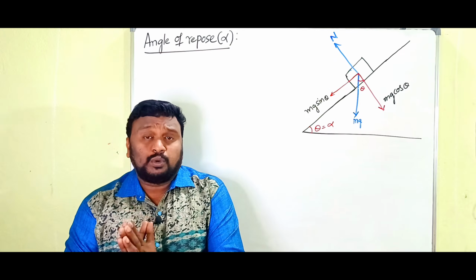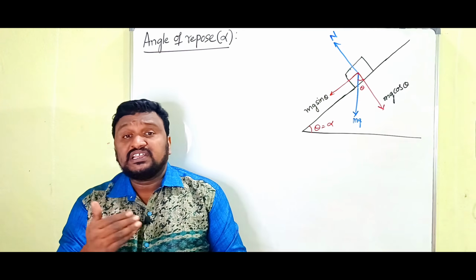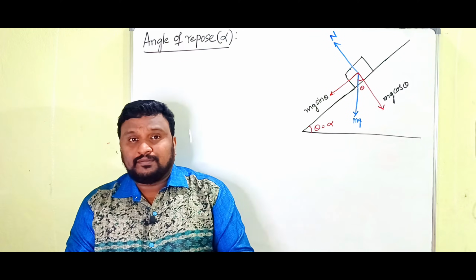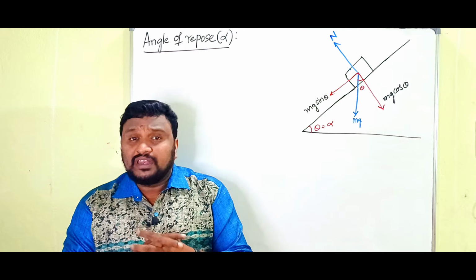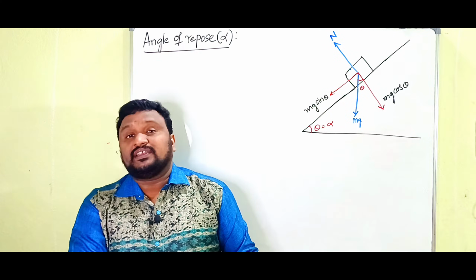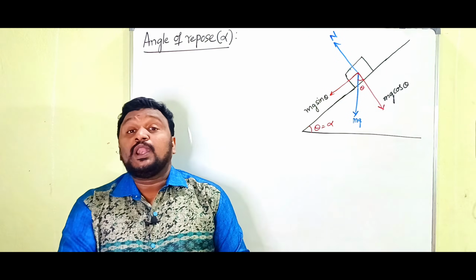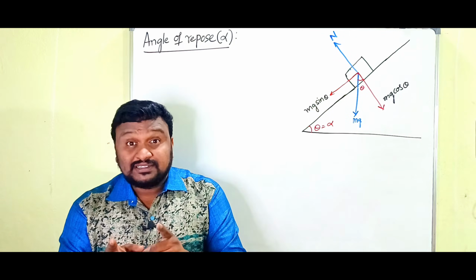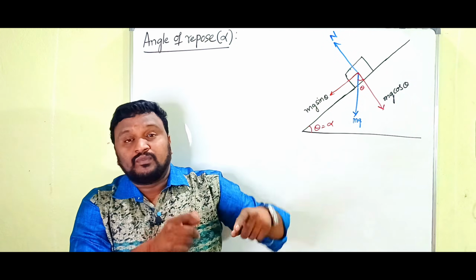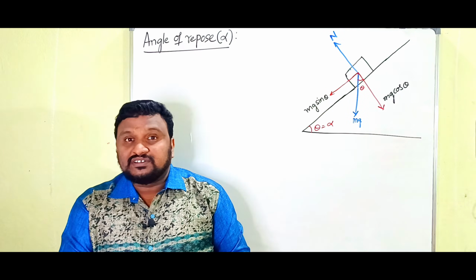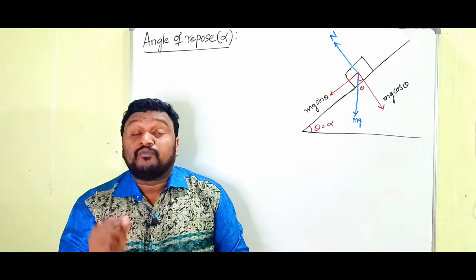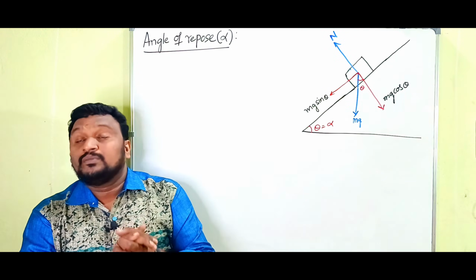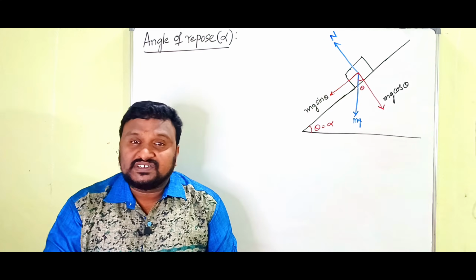Students, now we have to define angle of repose. What is meant by angle of repose? When a body is placed on an inclined plane, at a particular angle of inclination the body is ready to slide. Then that particular angle of inclination is called angle of repose. It is identified with the symbol alpha.